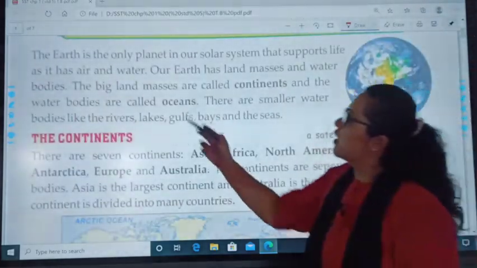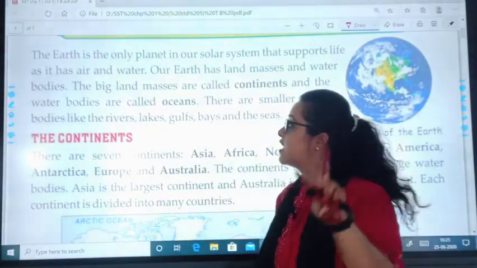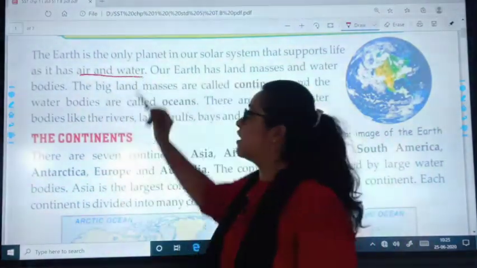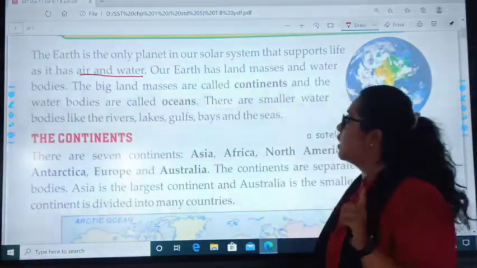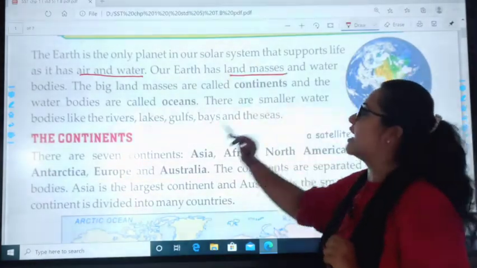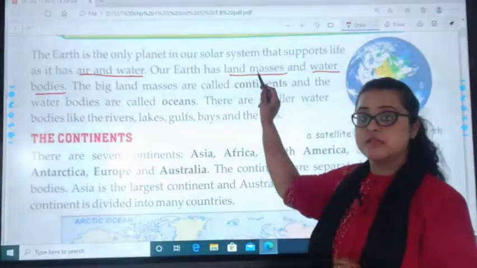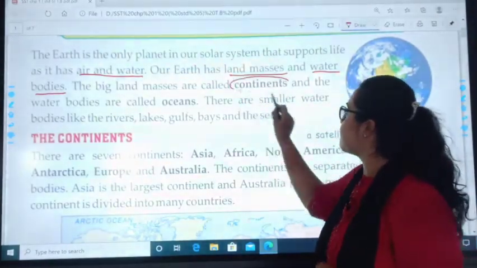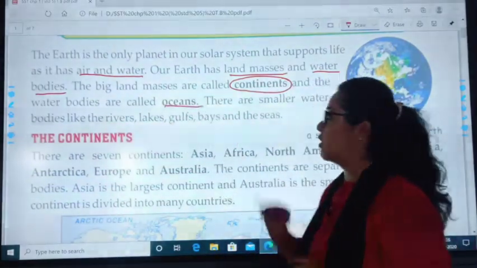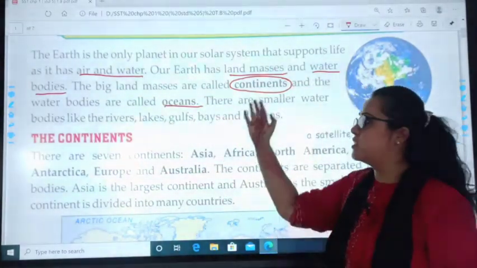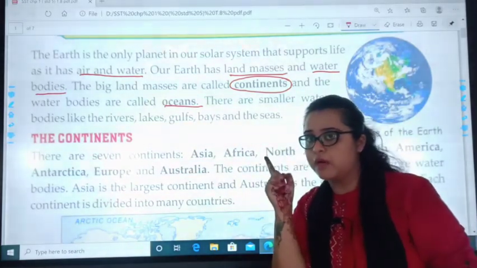We also discussed the Earth was the only planet which has two things, air as well as water. We have mountains. The Earth has two masses. One was land mass and second was water body. The land masses were known as continents and the water bodies were known as oceans. Yesterday we had started with this topic. In this we discussed 3 points. I hope you remember.